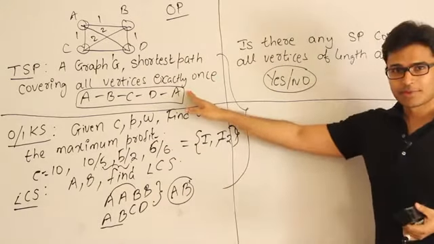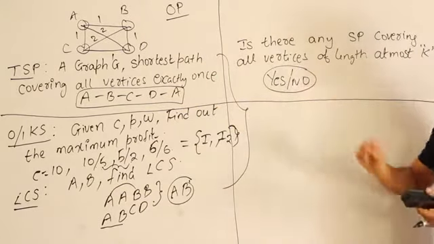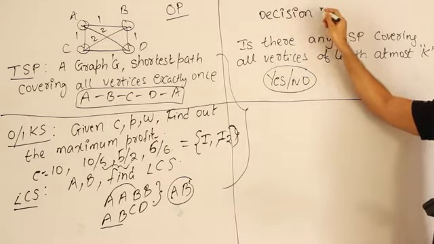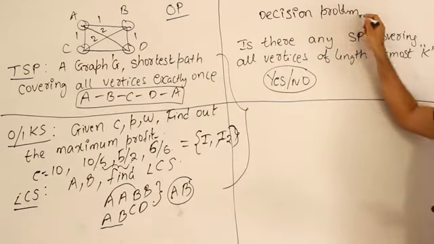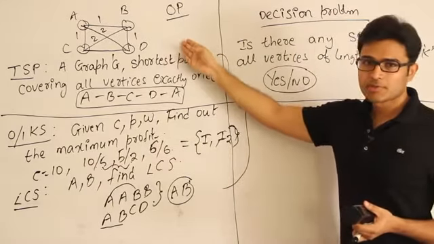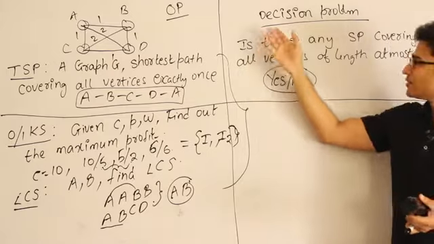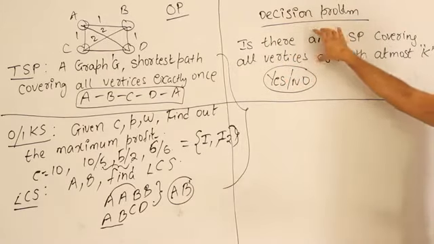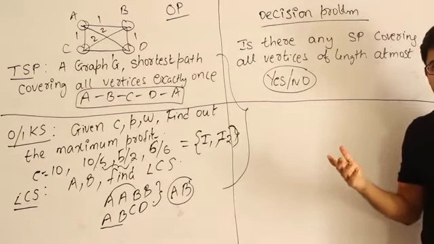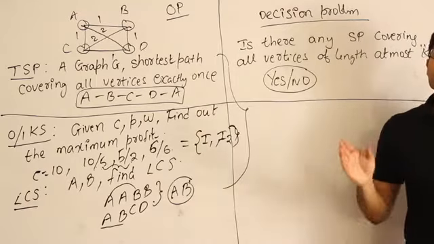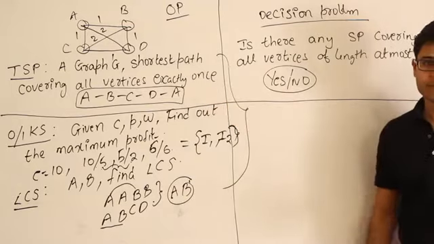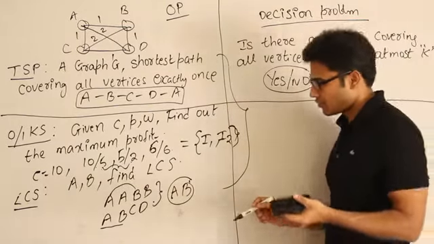See, if this is the optimization problem, then these problems are called decision problems. Decision problem means the problems which will have a yes or no answer. Therefore, what I mean to say is, for every optimization problem, you can convert it into a decision problem, and you could work on this decision problem before you work on the optimization problem. If the decision problem itself turned out to be hard, then definitely the optimization problem is also hard. The reason is, if you cannot solve this one, don't think about solving this one, right? That is the point I wanted to make.